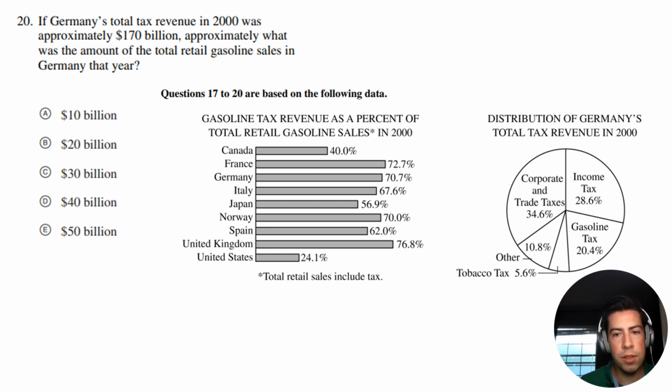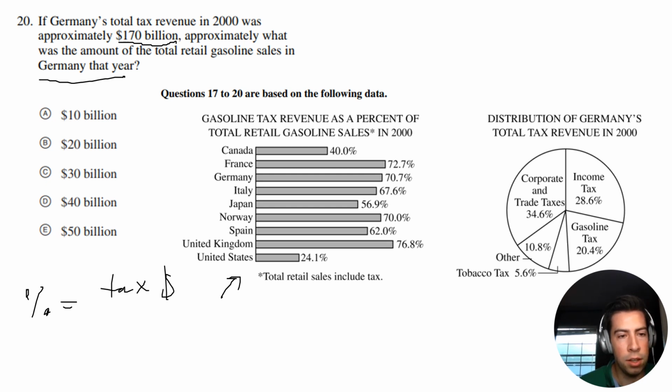Now for this last problem, it says if Germany's total tax revenue in 2000 was approximately $170 billion, approximately what was the amount of the total retail gasoline sales in Germany that year? So again, remember for this figure, we already deduced that the percentage is equal to the tax dollars divided by the tax dollars plus the general gas dollars.